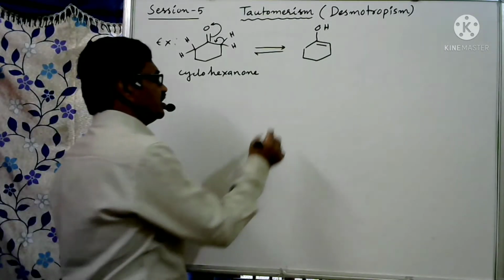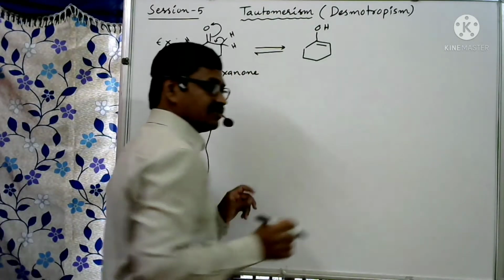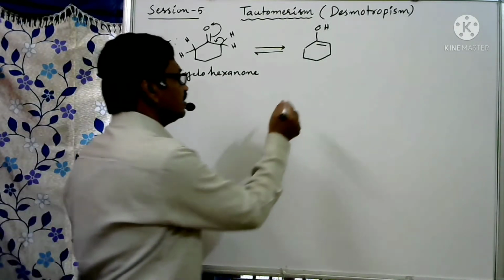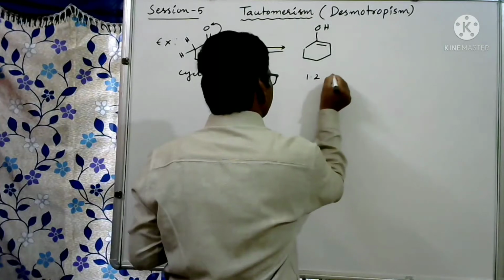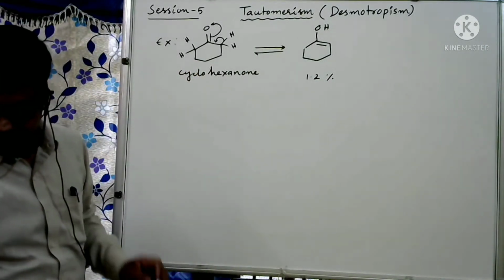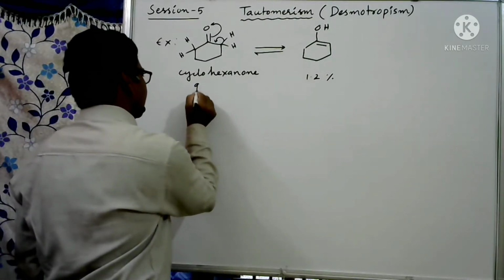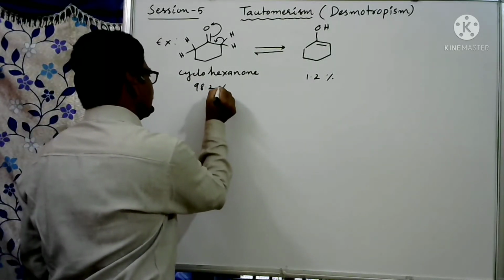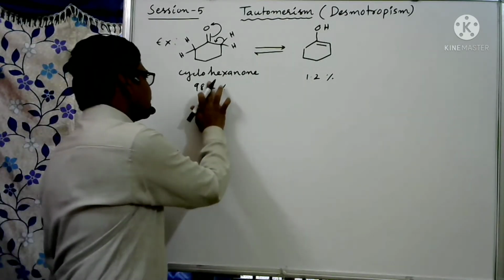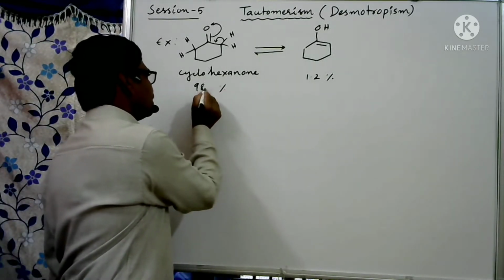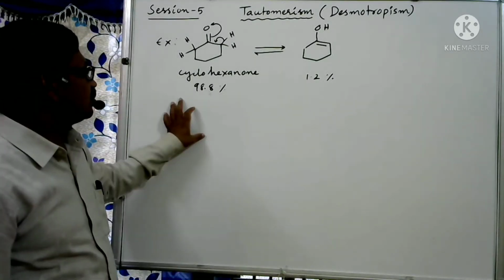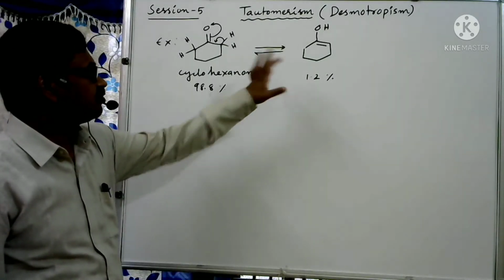So here the percentage increases from negligible, which is the case for acetaldehyde and acetone, to 1.2%. 1.2% means here 98.8%. So 98.8% of cyclohexanone and 1.2% of the enol form of this.